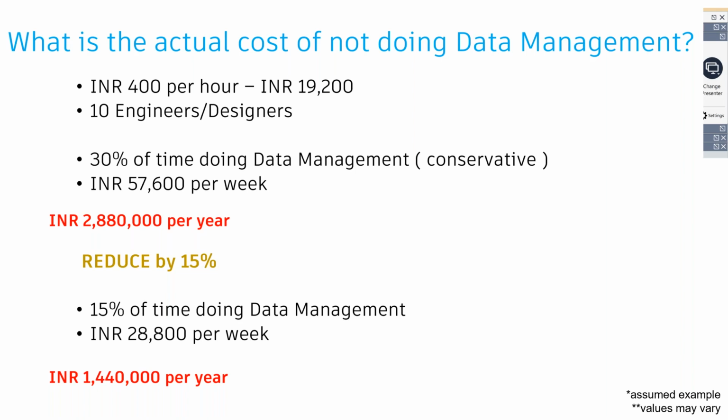If 30% of time goes into data management, that boils down to close to 58,000 rupees per week. That is basically spent on something which is not productive to your design or your company goals or vision.